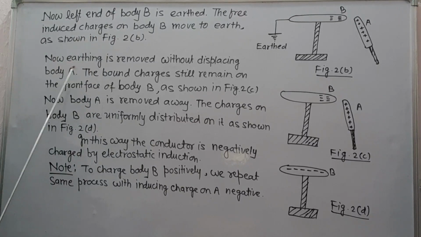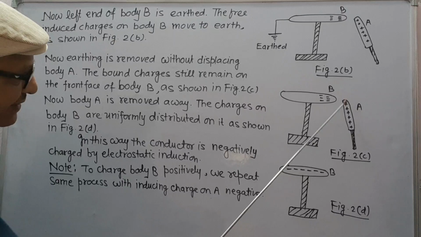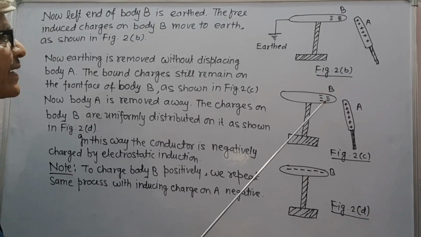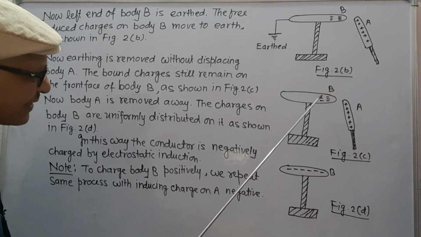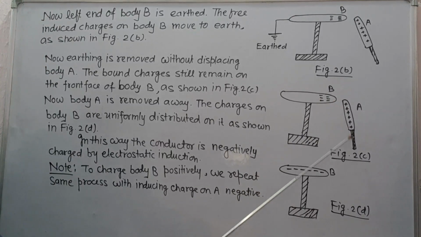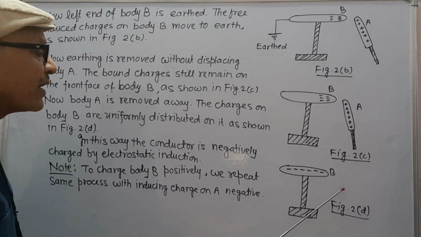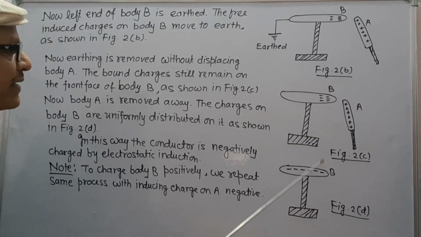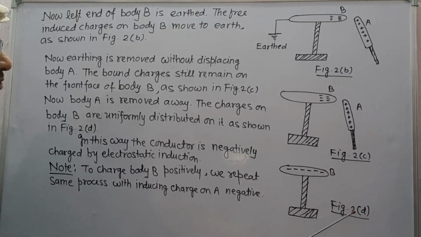Next, we remove the earth without displacing the body A. The negative charges on the front face of body B remain still bound, as shown in figure 2c. When the body A is removed away, then the charges on body B are uniformly distributed on it, as shown in figure 2d.